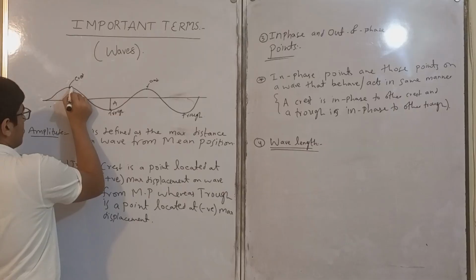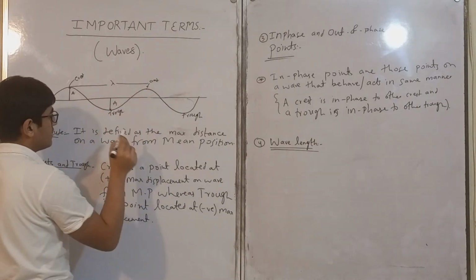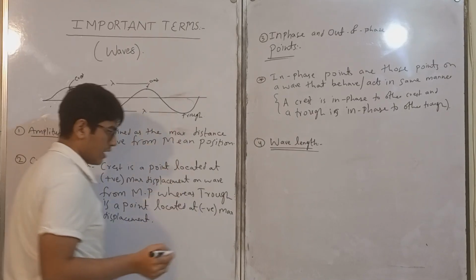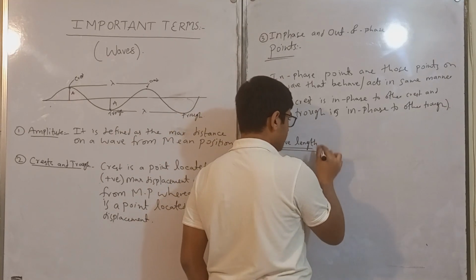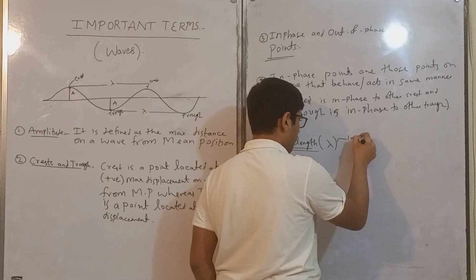For example, the distance between these two consecutive crests is a wavelength, and distance between two consecutive troughs is also a wavelength. So wavelength is represented by the symbol lambda, which is a Greek symbol,